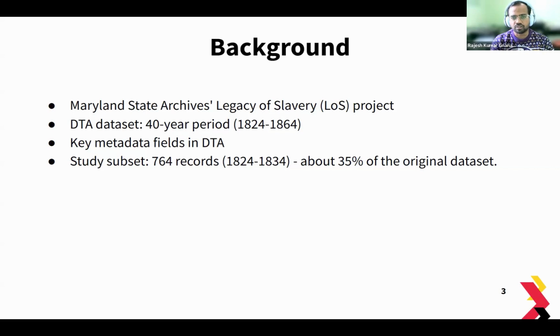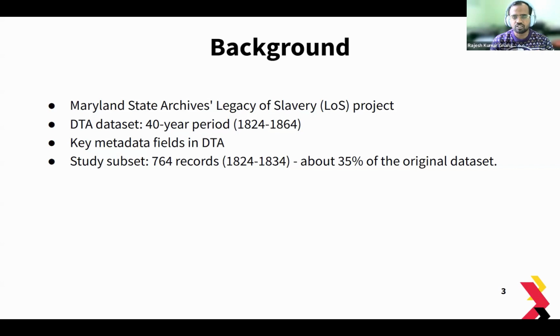There were about 3,000 plus records, but we wanted to start with a sample from 1824 to 1864. Domestic traffic ads were the advertisements placed in newspapers and magazines between 1824 to 1864, which served the purpose of either selling or buying enslaved individuals during that period by slave owners across Maryland state from about 12 counties.